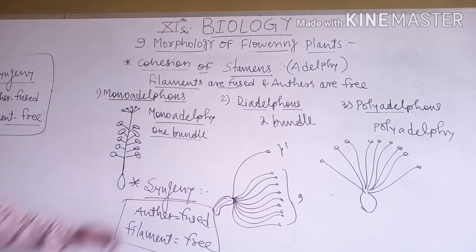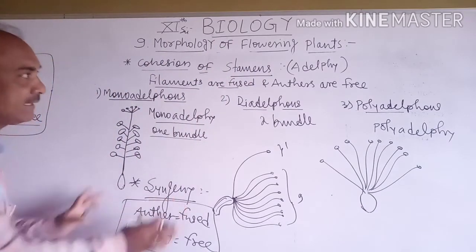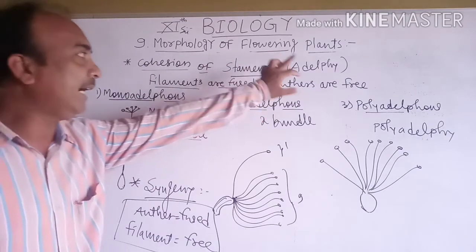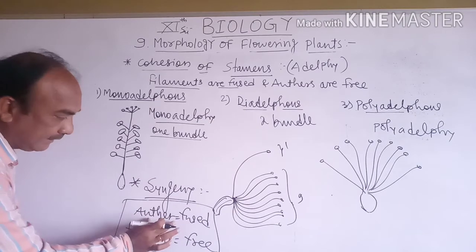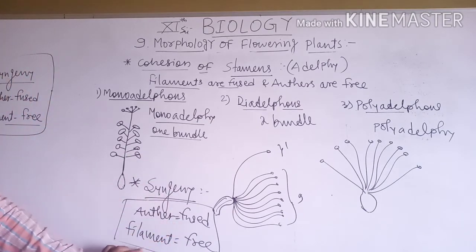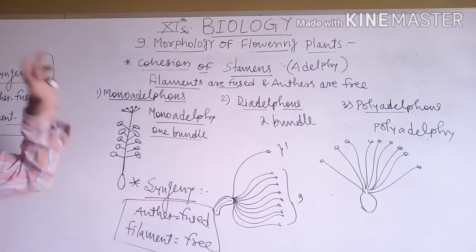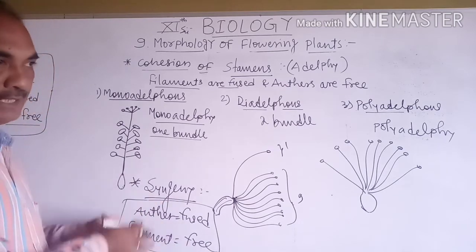It is the opposite of adelphy: in adelphy the filaments are fused and anthers are free, and in syngeny the anthers are fused and filaments are free. That condition is called syngeny and the flowers are called syngenous flowers.